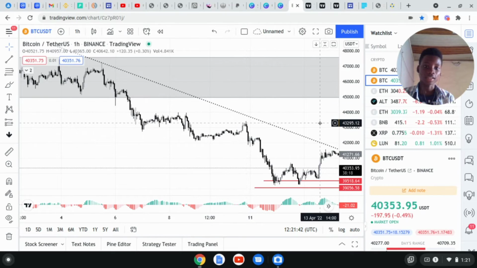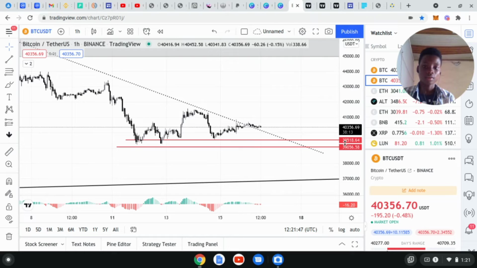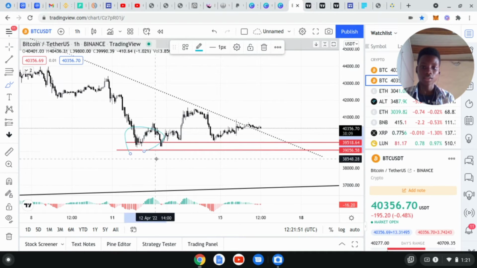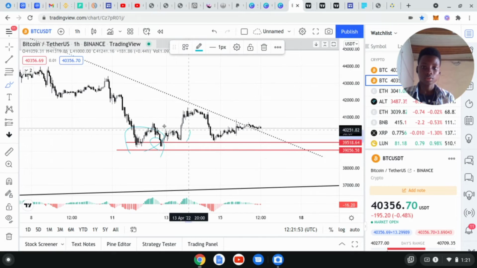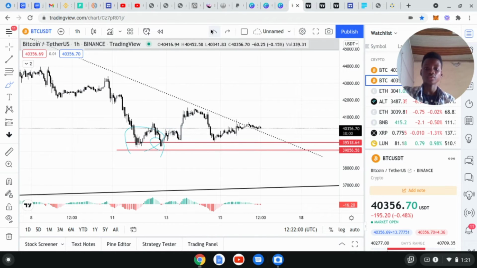That's these dotted lines. Ever since it started this dotted line, it hasn't broken across it, but for some time now it has refused to break this area. Look at 1, 2, 3, 4. So this is an area we should pay attention to because Bitcoin has refused to break this area.